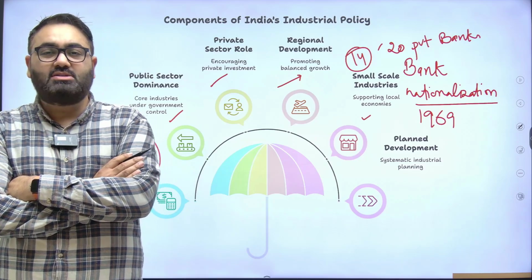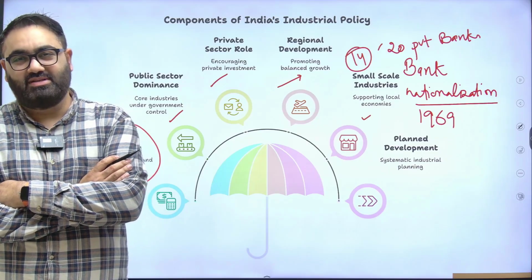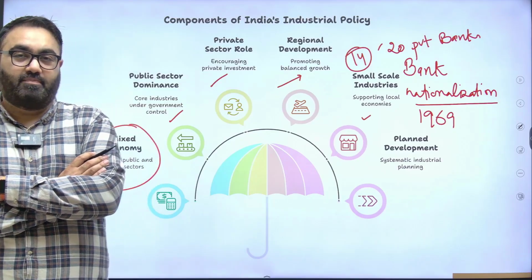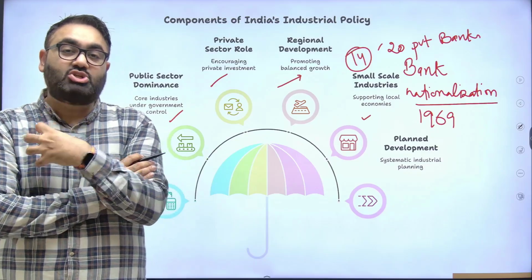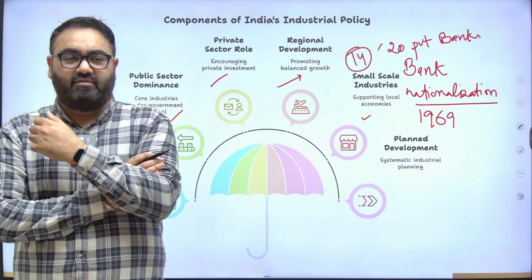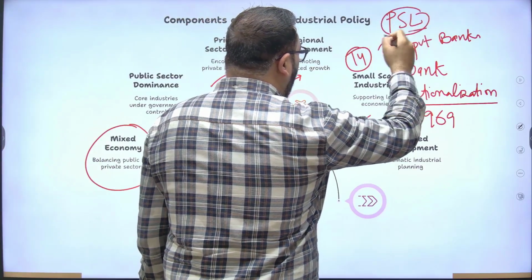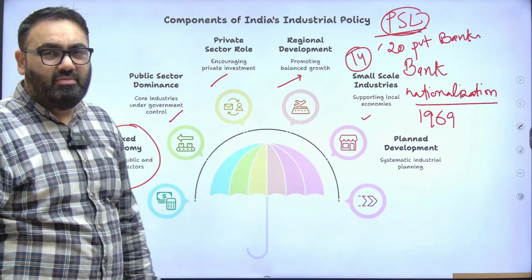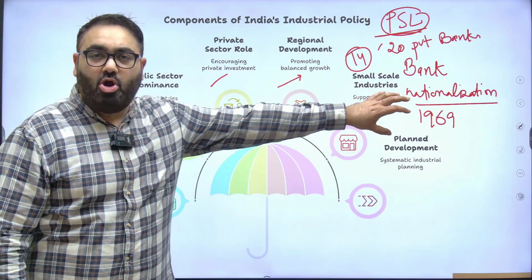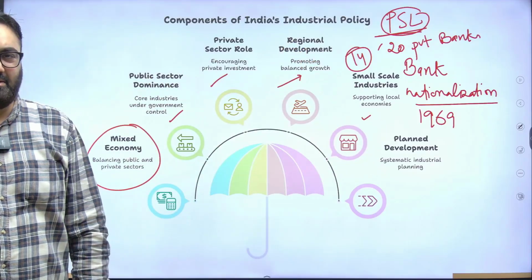The government said that banks don't give enough loan to small scale industry or agriculturists, farmers, etc. These private banks are only focused on big industries and only offer loans to them. So government said that the only way for us to correct this disbalance is to take over the banks and then we will decide. And that is why we now have provisions such as priority sector lending, PSL norms that have come up that kind of push the banks towards giving loans to farmers, small scale industry. Education loans have become much easier because of this. Otherwise, if the government would not regulate this, you would hardly see money flowing into, let's say, education loans or small scale industry, MSME, etc.